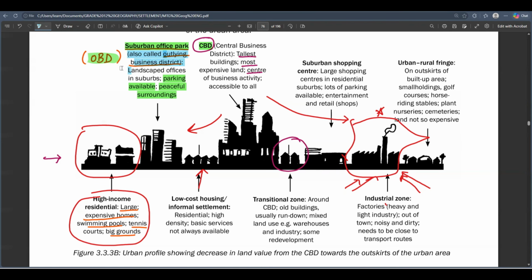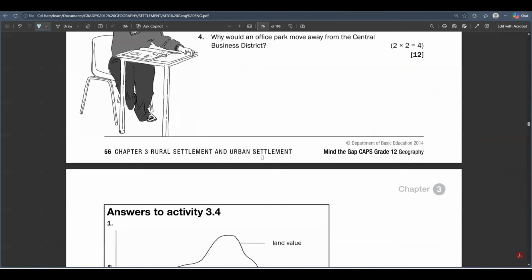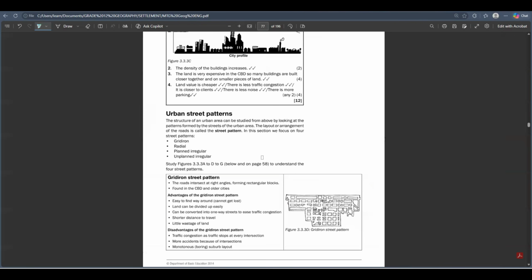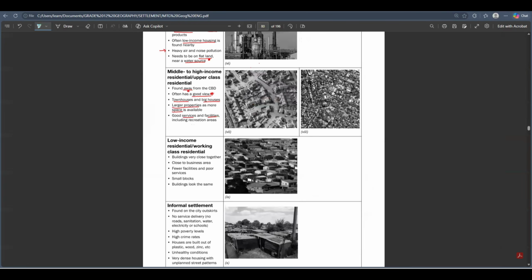This is where the people in the suburbs shop, and they get their medicine from local pharmacies, and there is parking available and peaceful surroundings. So the high-income residential areas, guys, are just those large, expensive homes. I don't have to talk more about this because I'm sure you're aware of people that are staying in large, beautiful homes with swimming pools and whatnot. So that's it for the high-income residential areas.